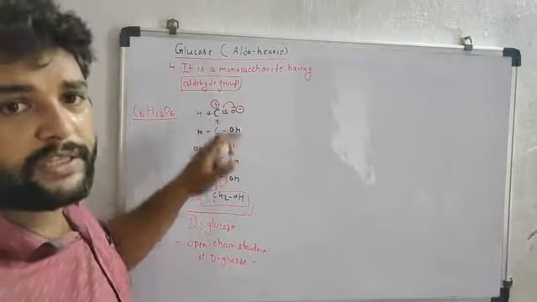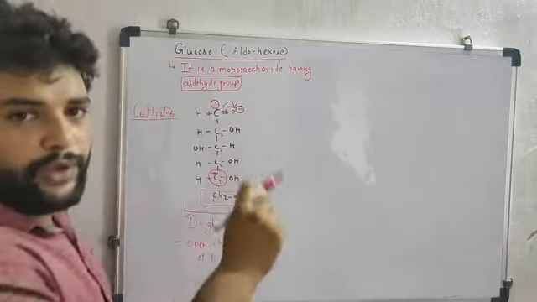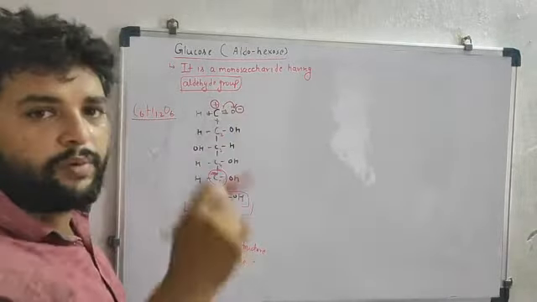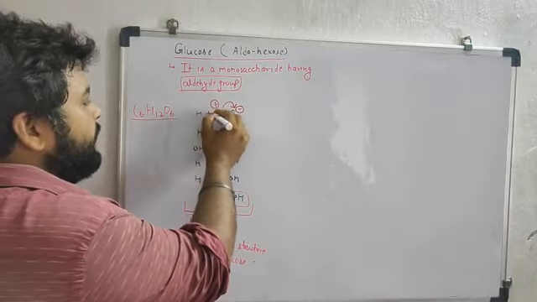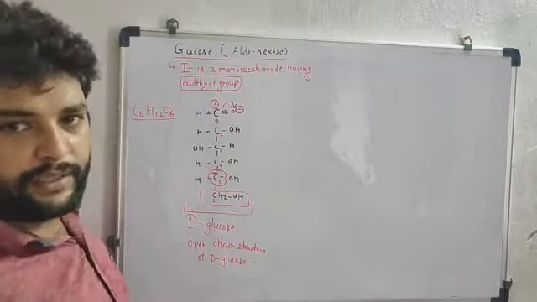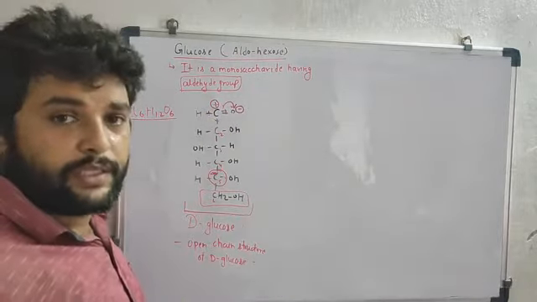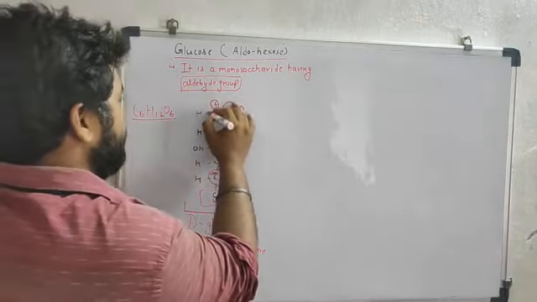So oxygen is the most electronegative, so the charge on that oxygen will be minus, and any element which is giving the electron, meaning an electron donor, has some extra electron, it becomes a positive ion.